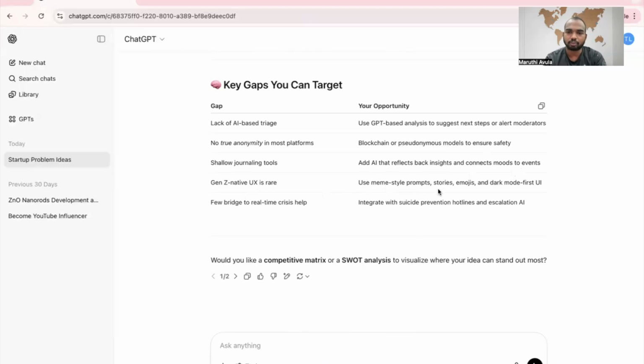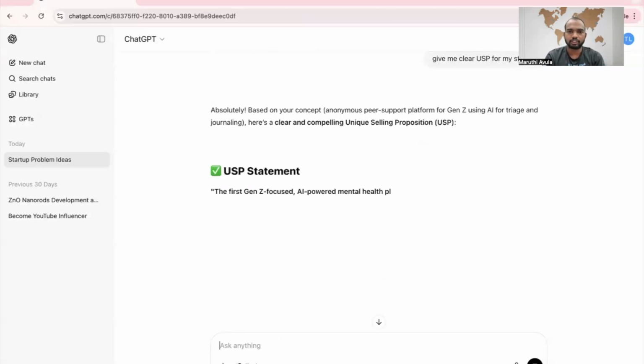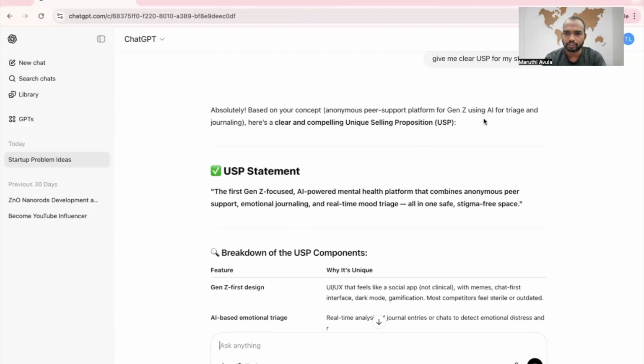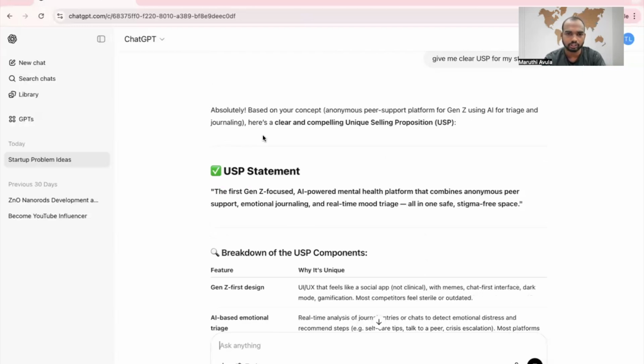Use meme styles, prompts, stories, emojis, dark. Give me a clear USP for my startup. Absolutely. Based on your concept, an anonymous peer support platform for Gen Z using AI for triage and journaling.